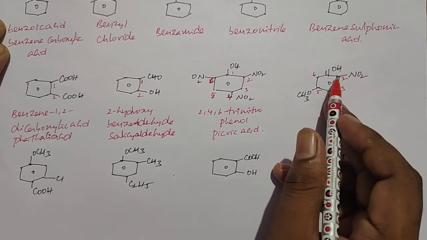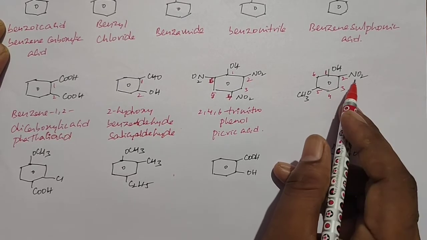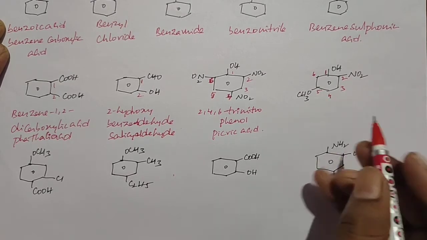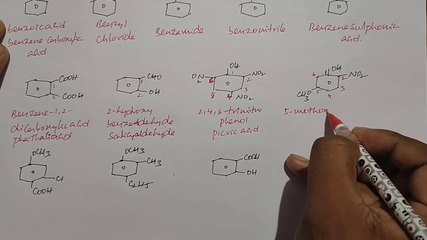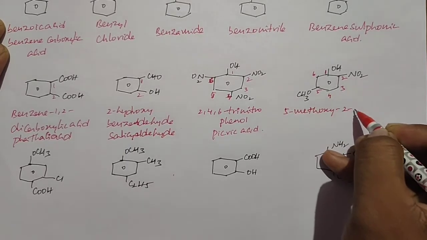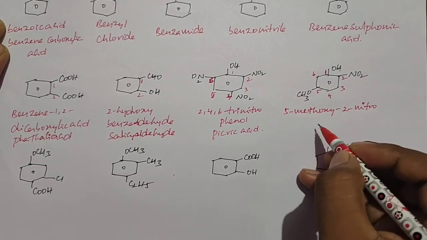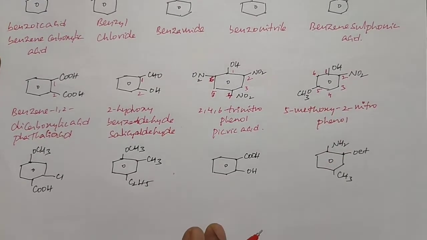Here OH is considered the secondary suffix, remaining are considered prefixes. So 2-nitro, 5-methoxy, based on the alphabetical order, first we write the methoxy. So the name of the compound is 5-methoxy-2-nitrophenol.